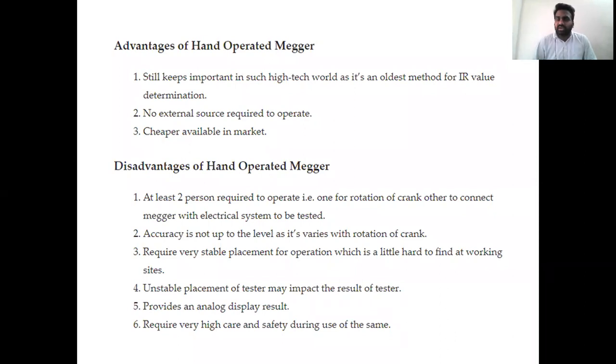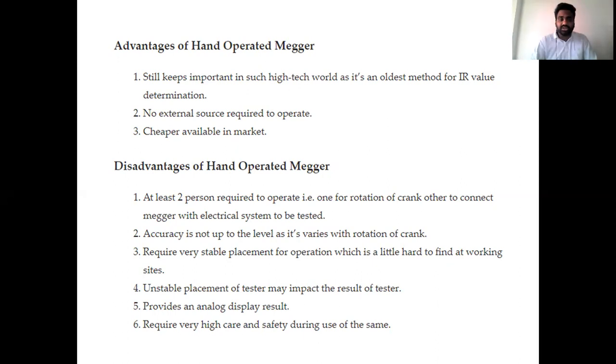One of the major drawbacks is that this is not a single person operated machine. We require two persons to operate it. One person rotates the crank handle to power the DC generator, and another observes the test readings. The accuracy is also not up to that of an electronic Megger. Why? Because it is hand driven, so the electricity generated depends upon the hand driven force, and that makes the Megger less accurate.